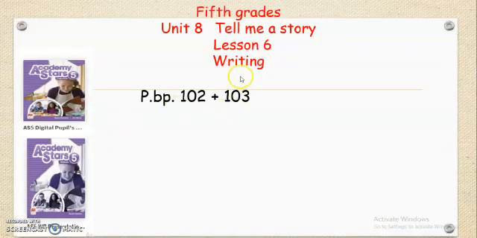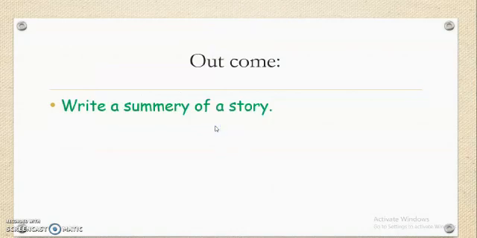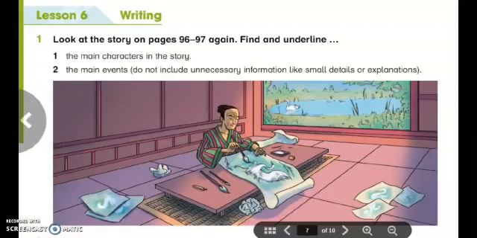Today's lesson is writing and you need to open your pupil's book, pages 102 and 103. We have an outcome for today: write a summary of a story. My students, please open your pupil's book page 102. Exercise number 1. Look at the story on pages 96 and 97 again and find and underline.